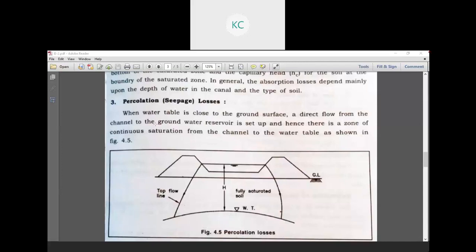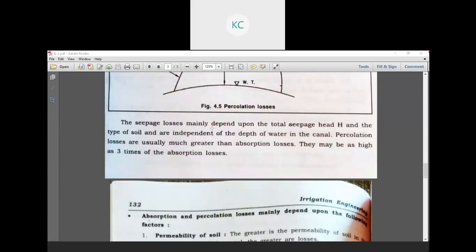The seepage losses mainly depend upon the total seepage head H and the type of the soil and are independent of the depth of water in the canal. Percolation losses are usually much greater than absorption losses. They may be as high as 3 times of the absorption losses.